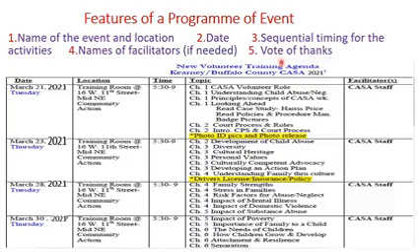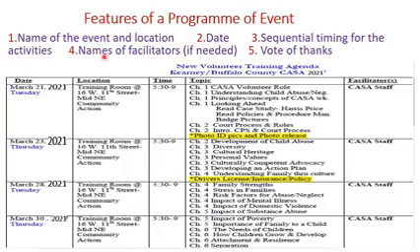What are we saying? That one of the features of a program or event is that of name of the event and location. We also have date that the event will hold. We also have sequential timing for the activities. Sequential timing for the activities here means when you are done with one activity, you go to the next, because all the activities do not take place at the same time. So timing should be split based on the activities.